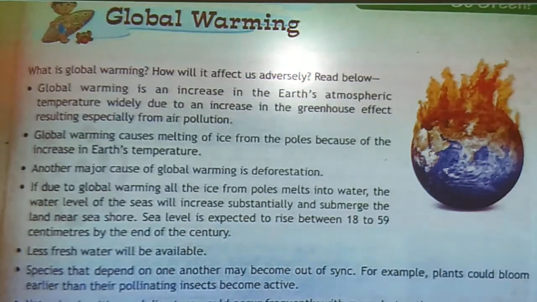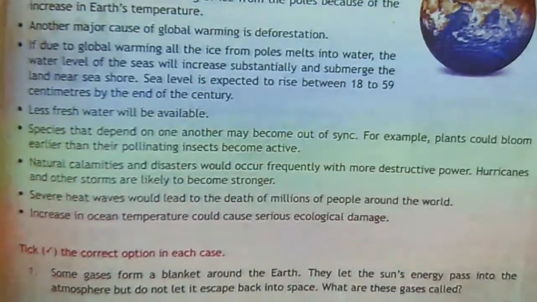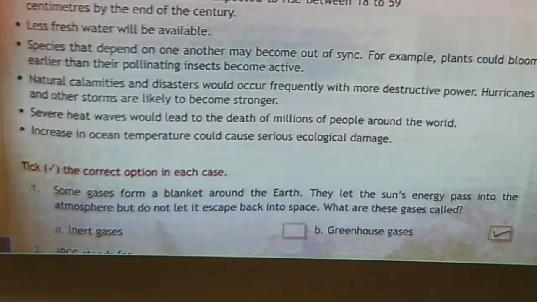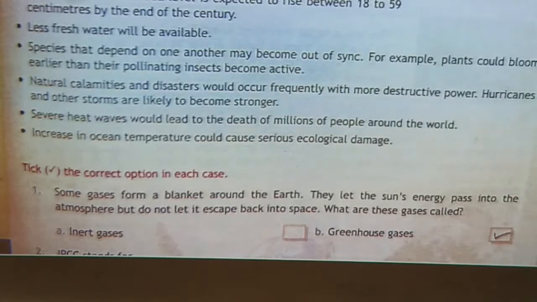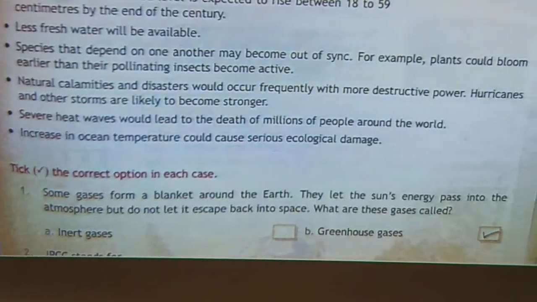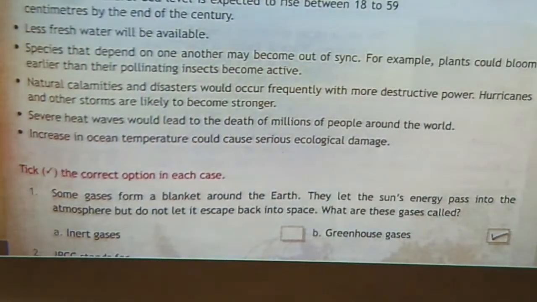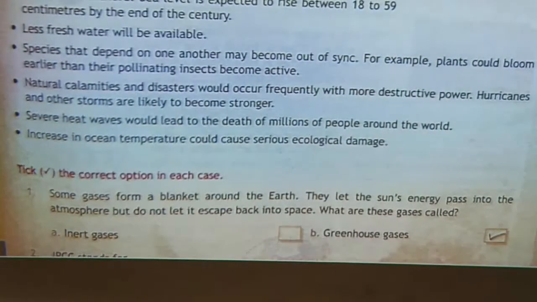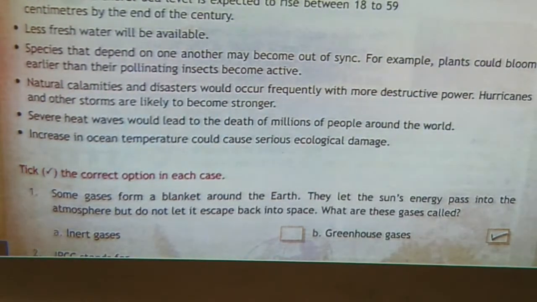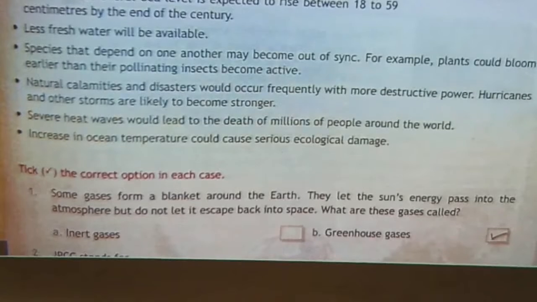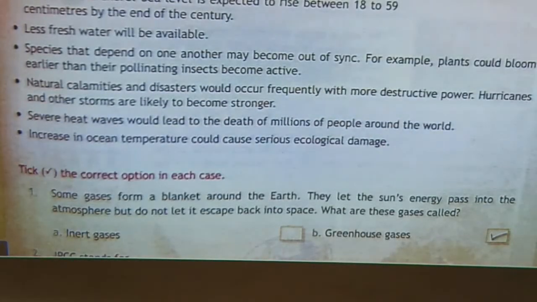Next, less fresh water will be available. Next point, species that depend on one another may become out of sync. For example, plants could bloom earlier than their pollinating insects become active. Next, natural calamities and disasters would occur frequently with more destructive power, like hurricanes and other storms are likely to become stronger. So natural disasters increase day by day due to deforestation.